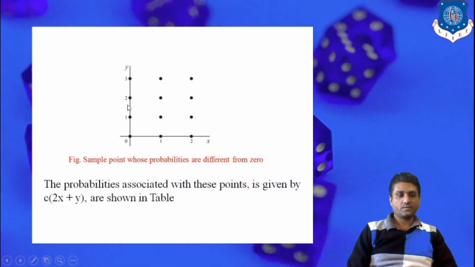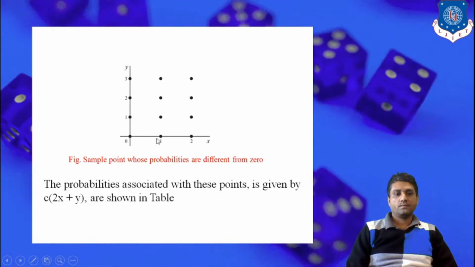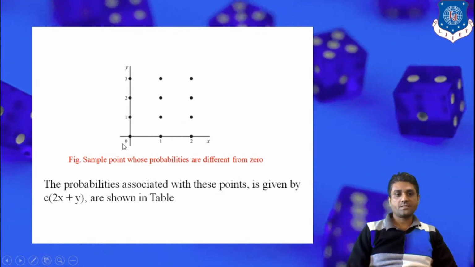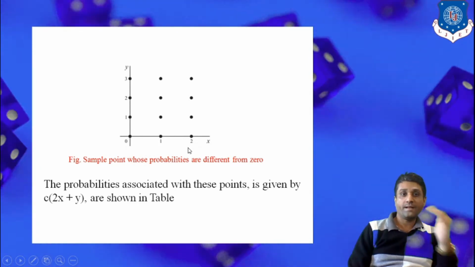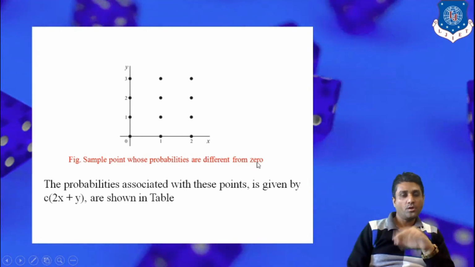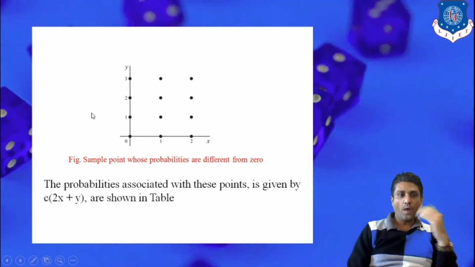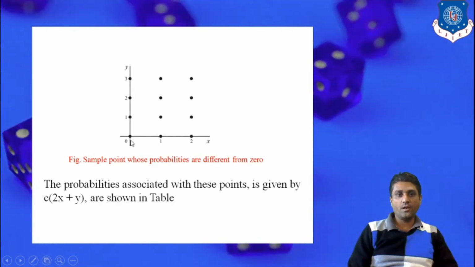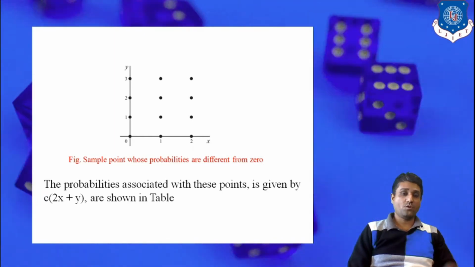So see this figure carefully. It is given in the question that x is from 0 to 2 and it takes all integer values. So in 0 to 2 the integers are 0, 1, 2, and in the y direction y takes values between 0 and 3, and again we consider the integers.